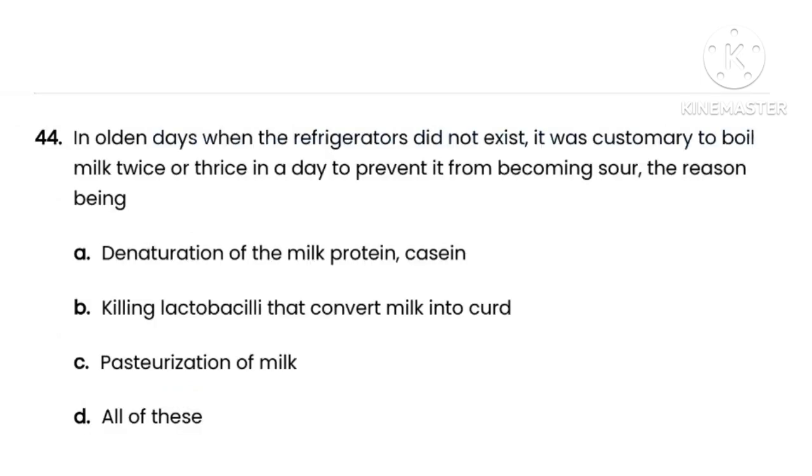Next, question number 44. The question is, in olden days when the refrigerators did not exist, it was customary to boil milk twice or thrice in a day to prevent it from becoming sour. The reason being, here options are option A denaturation of the milk protein casein, option B killing lactobacilli that convert milk into curd, option C pasteurization of milk, option D all of these. So here the correct option is option B, that is killing lactobacilli that convert milk into curd.